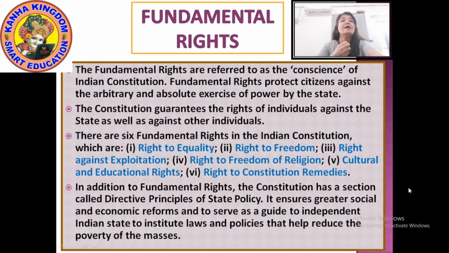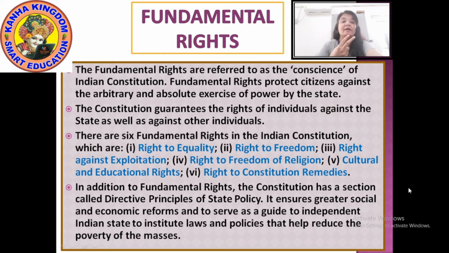Now, which are the 6 fundamental rights that are there in the Constitution? The first is the right to equality. I will here only tell you the fundamental rights. Further, we will discuss what these rights are and what they say. Okay? First, just note down all the 6 fundamental rights. The first right, right to equality.